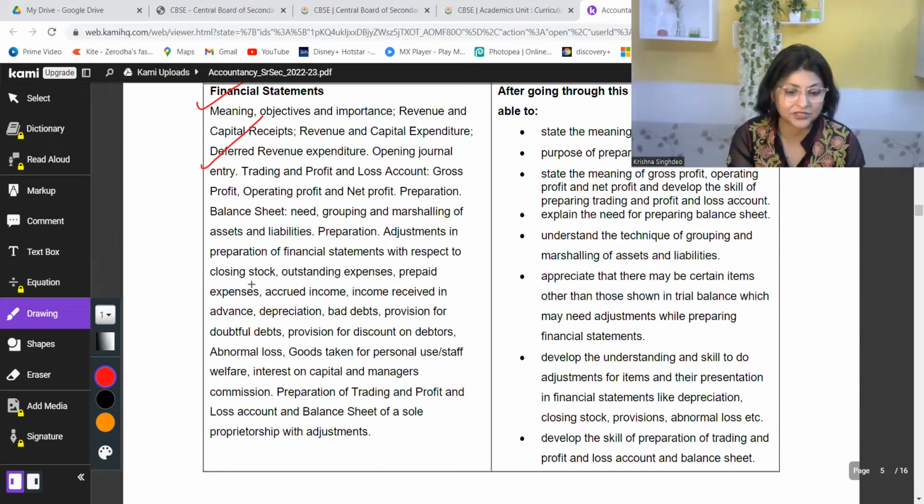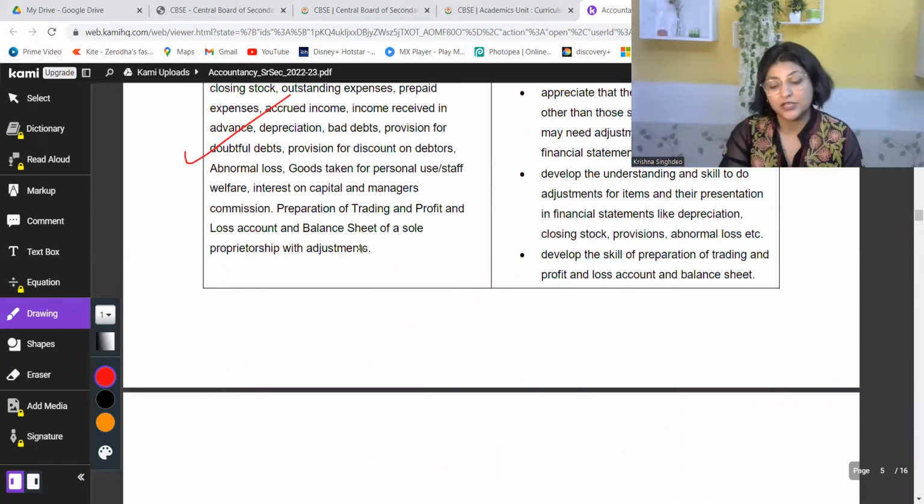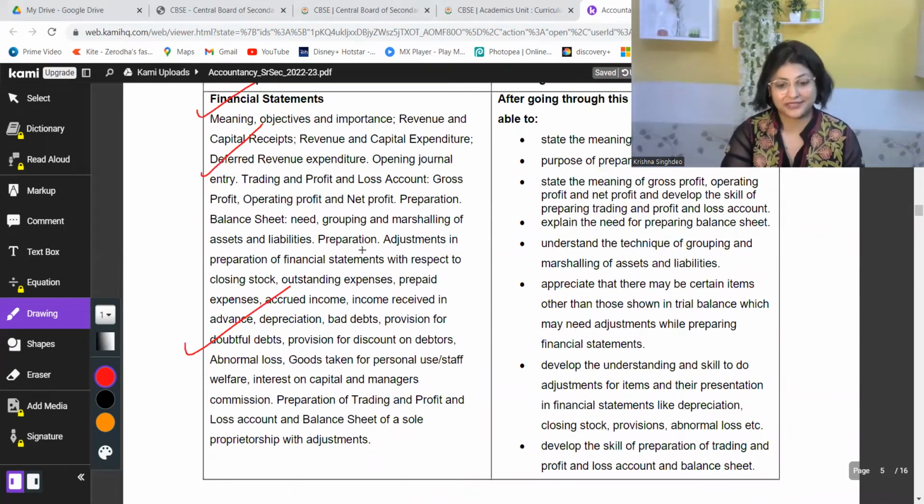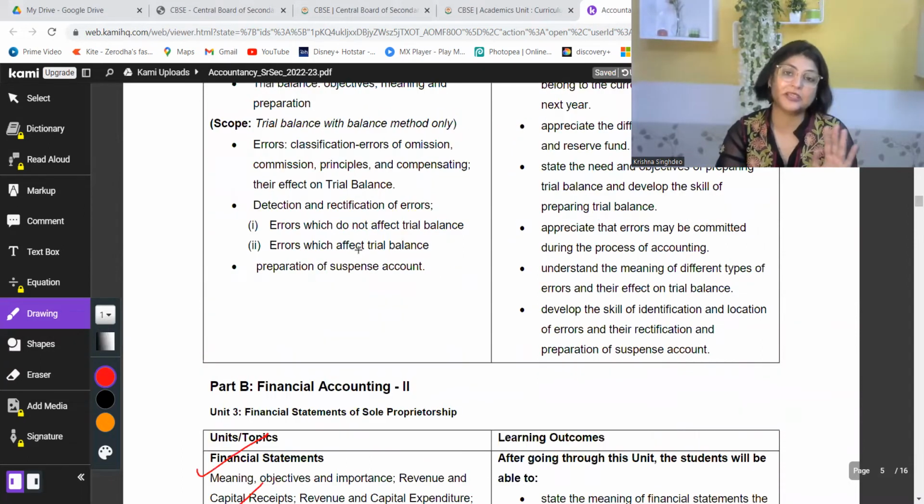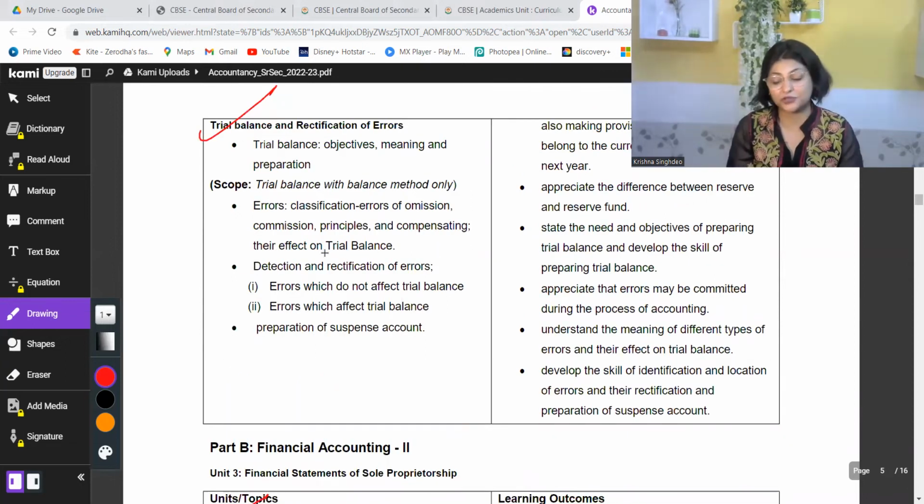Then after this, along with adjustments, you are also going to learn. So that's all about your syllabus. Altogether, 3 major units you have to study, and under those units there are going to be various chapters. If you ask me how many chapters there will be, I can't tell you exactly, because various authors follow various systems of dividing the syllabus. Some may have 10 chapters, some may have 12, depending on which book you follow.